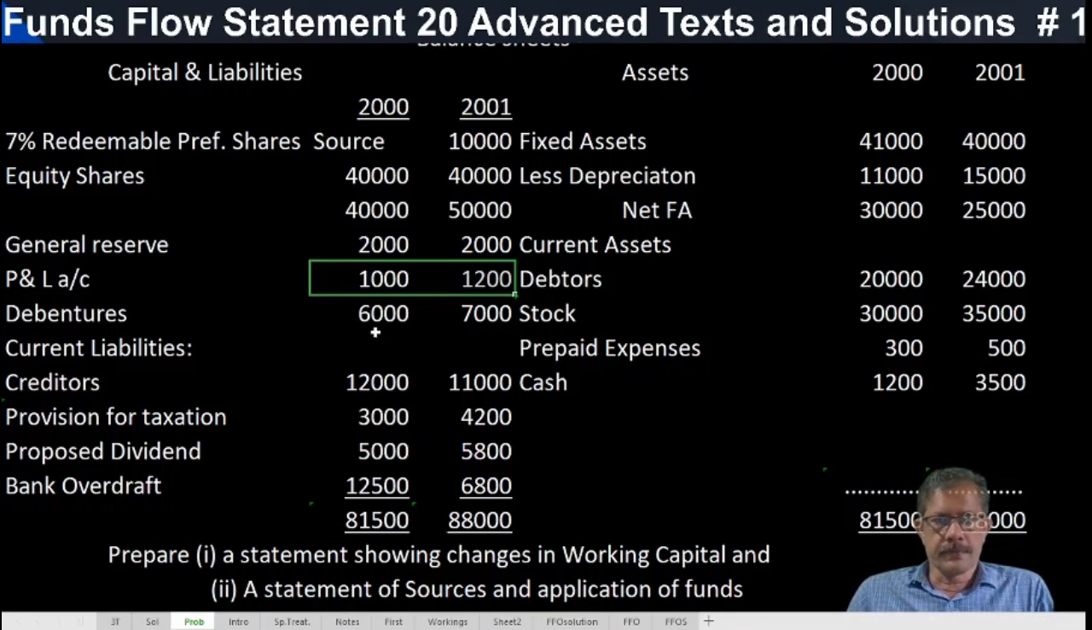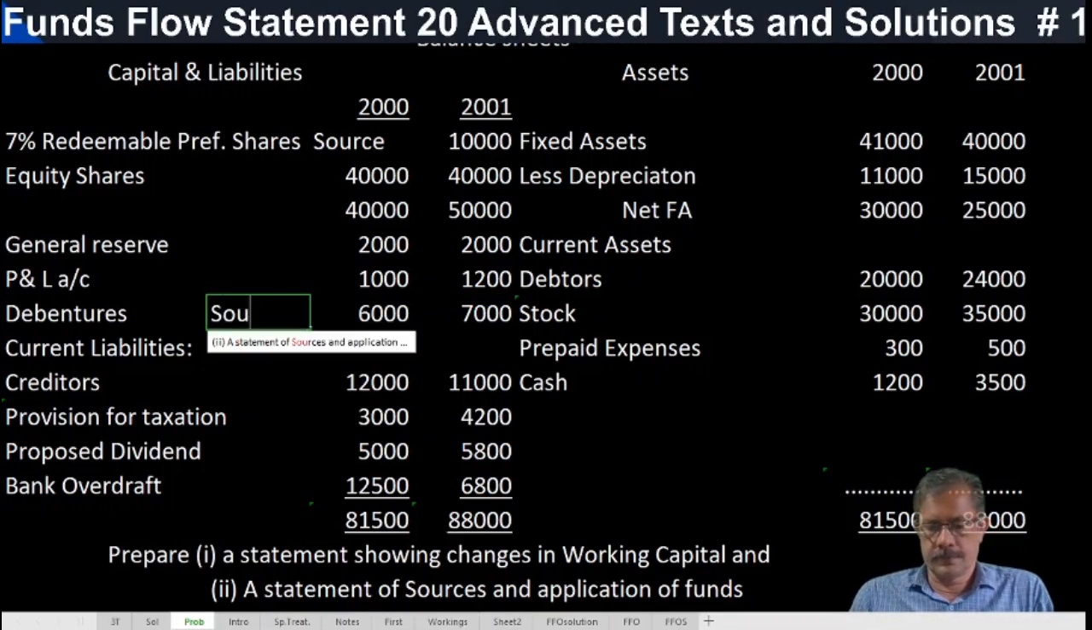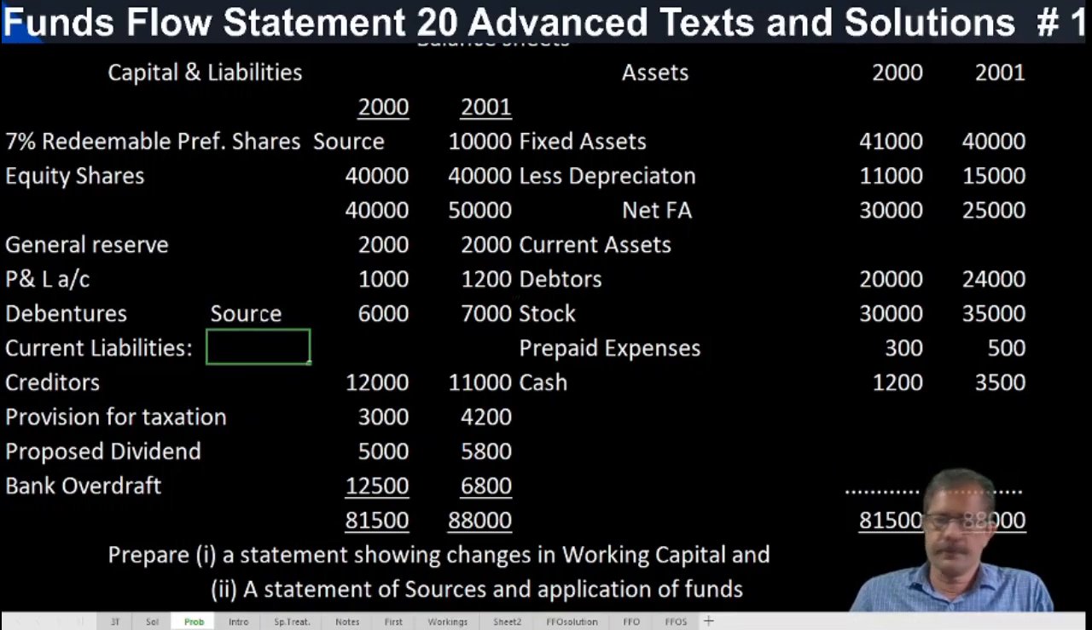Debentures, long-term liability. Earlier 6,000, now 7,000, increased. So issue of debentures is a source. So in the funds flow statement, both preference shares and debentures will be shown as a source of funds: issue of redeemable preference shares 10,000, issue of debentures 1,000 rupees.